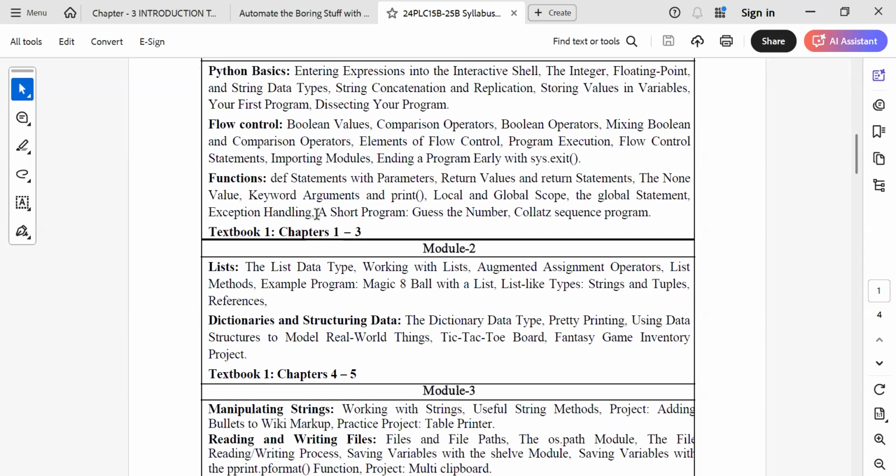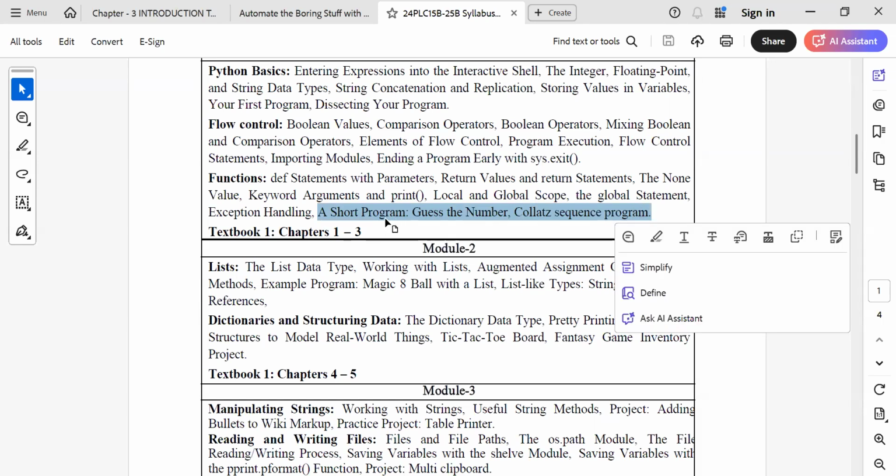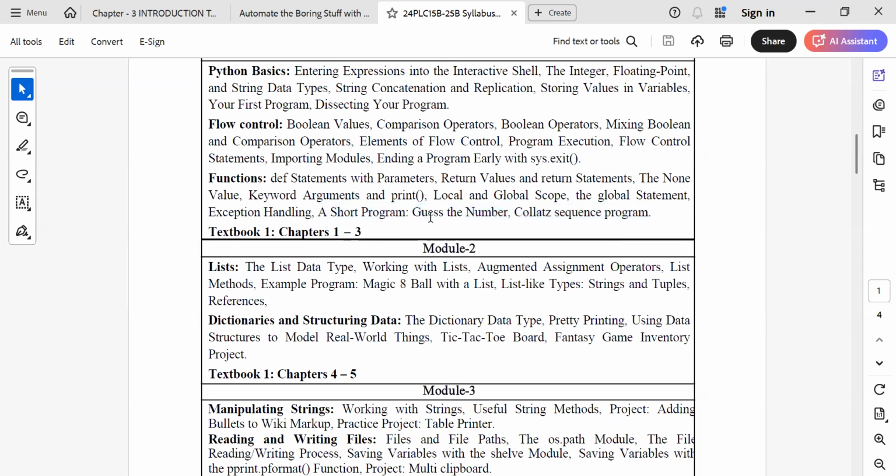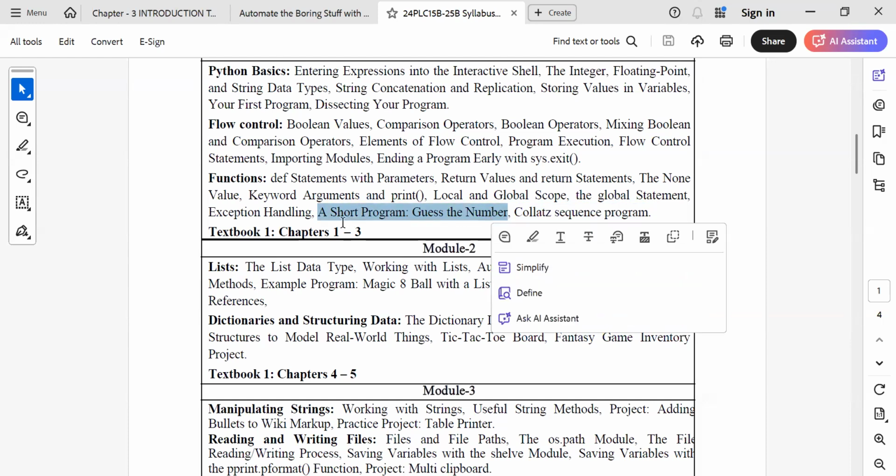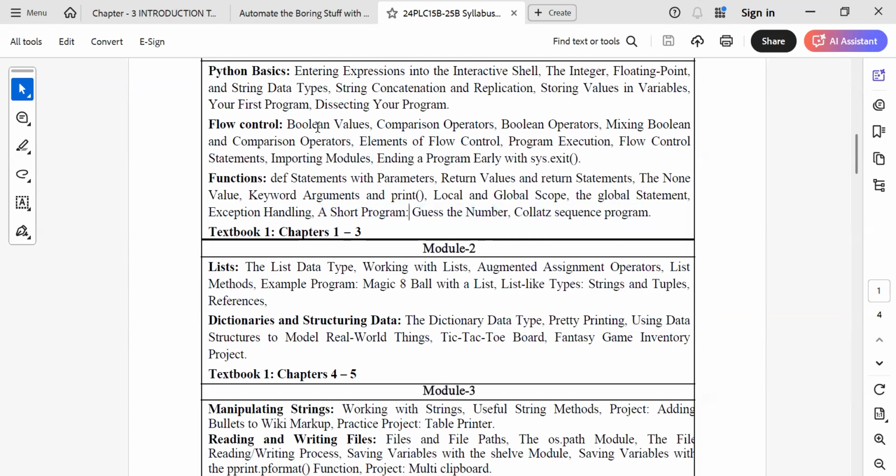Okay. So these are the two topics from the notes, just try to run them because these are programs. You have to do exercises on these programs. One is guessing the number. Another one is the Collatz sequence program. What is this? What methodology? In what way do we have to do it? Everything is listed in your notes. So go through the notes, then you will come to know what exactly it is and how you can perform it. Still, if you are unable to perform it, then on Monday in the class, just let me know. I will explain this. Maybe from your exam point of view, they might ask this program. So just go through that.